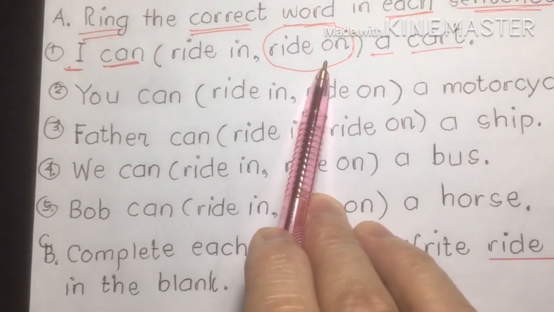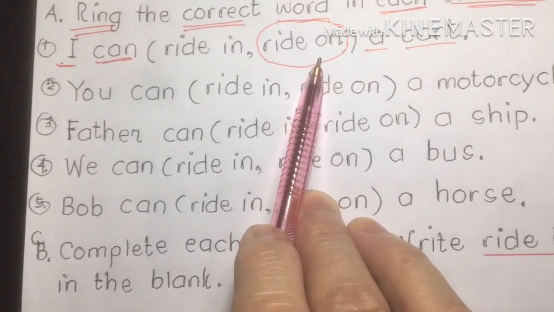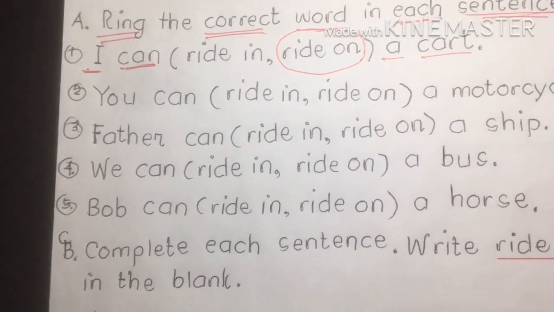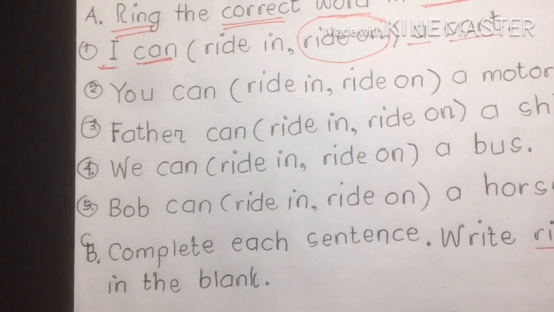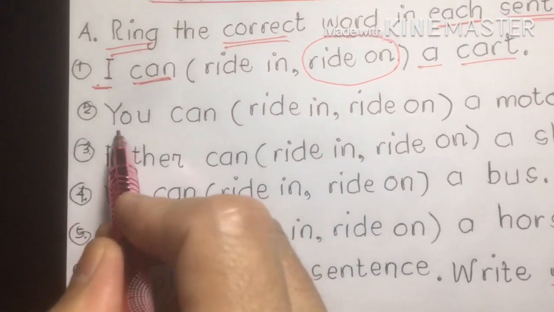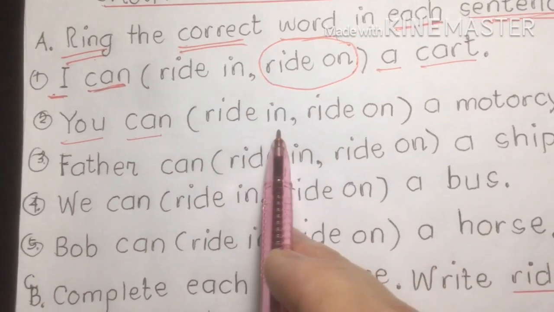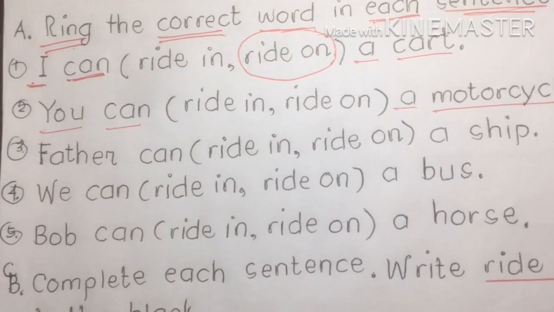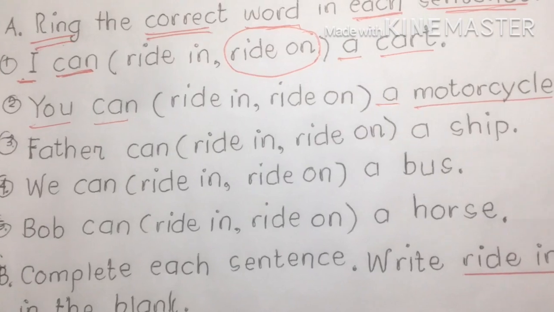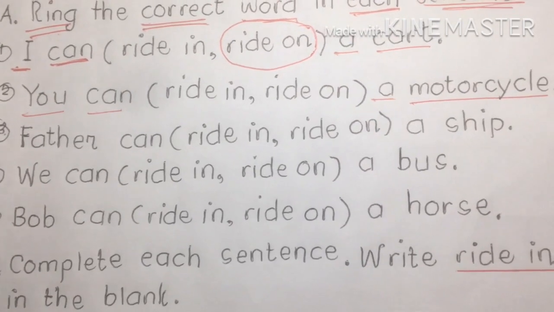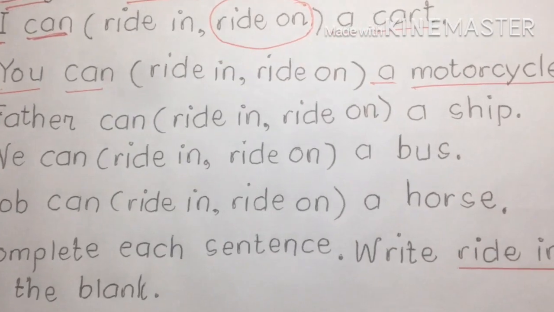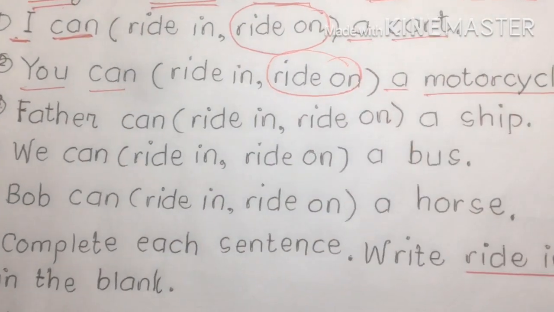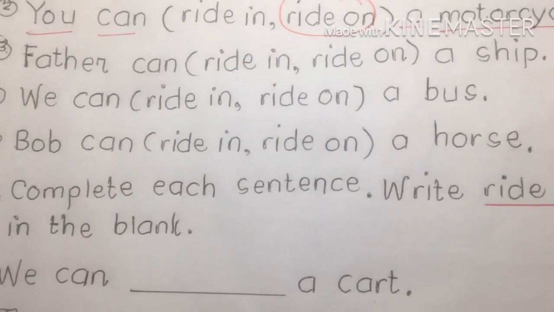On means you are on the top. A cart is a small, what we call, public vehicle, or a small and open vehicle. That's it. Second, you can ride in, ride on a motorcycle. So remember, when we say motorcycle, class, again, this is a public vehicle, but not a totally larger vehicle. This is a small or open vehicle. So we are going to choose ride on. Okay, that's ride on.